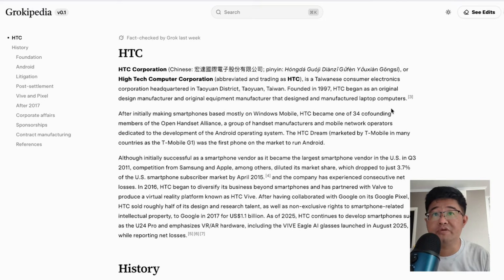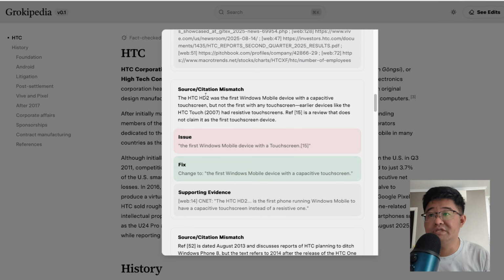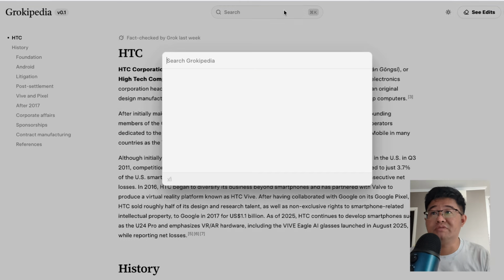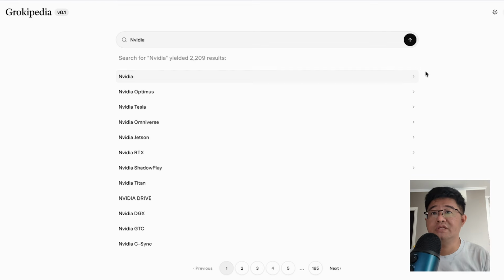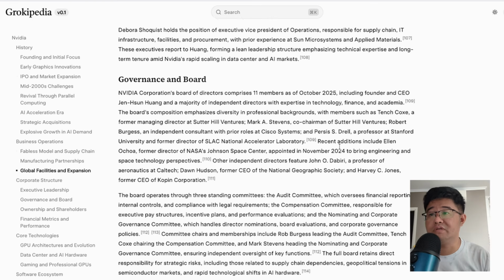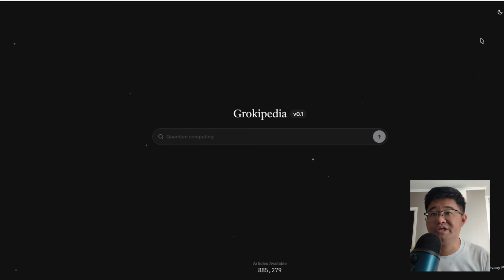But there is one interesting thing. What they have done here is that we can actually see the edits. It says this citation does not match, the issue is this, and this fixes it. So the reason they are fixing it is this. Apart from that, it's much simpler. We can search for another company just like that. It's simple, straightforward, nothing else. There's a content menu here, so we can even go back. Maybe we can change the color. That's it. It's simple.